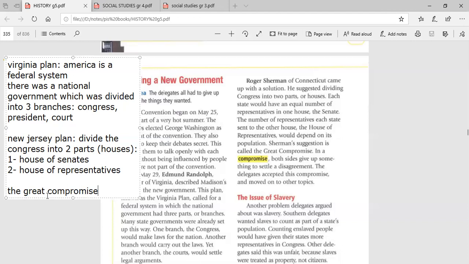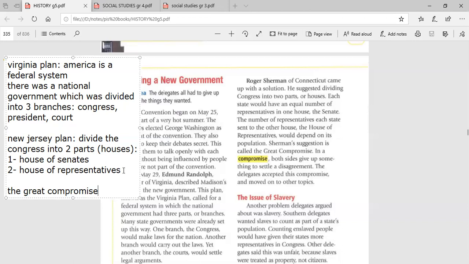I told you that in the House of Representatives, the number of representatives will be according to the population. So the states which have more population will get more representatives than the small states, which means they will have more power in the Congress.